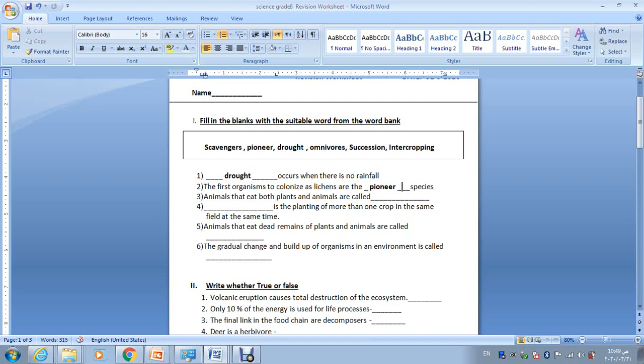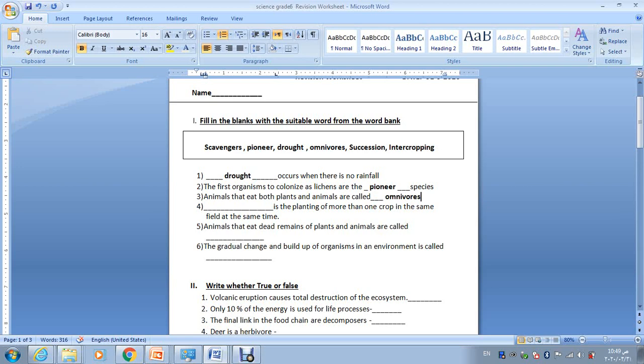Animals that eat both plants and animals are called, of course, omnivores. Man is an example. We are not animals, but we as human beings are examples of omnivores because we eat both plants and animals.